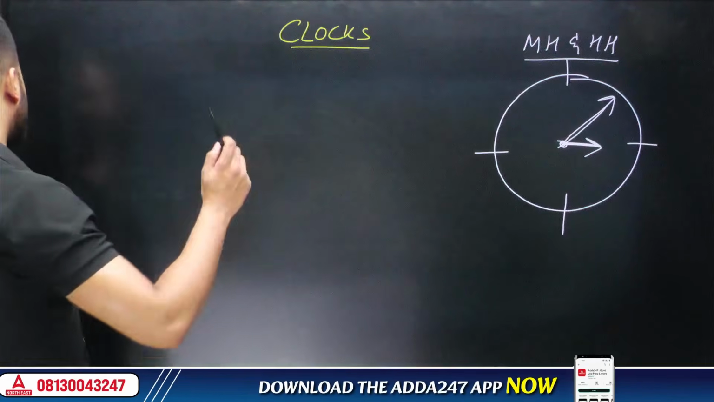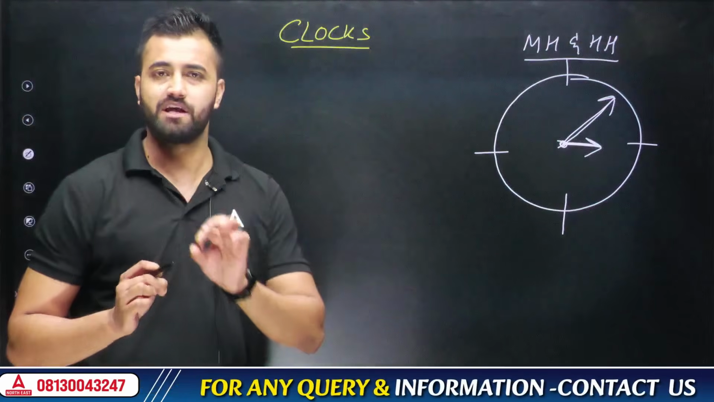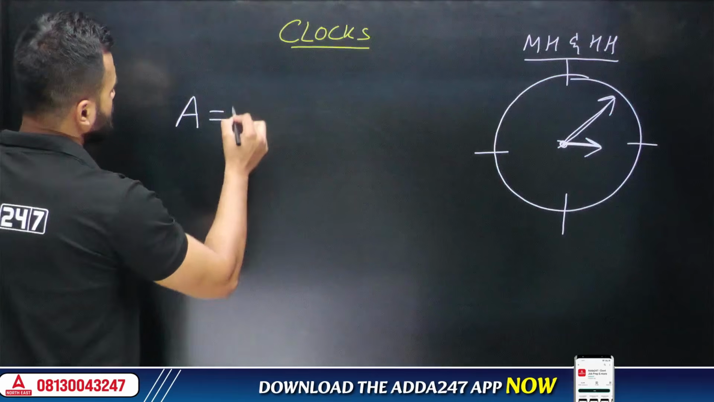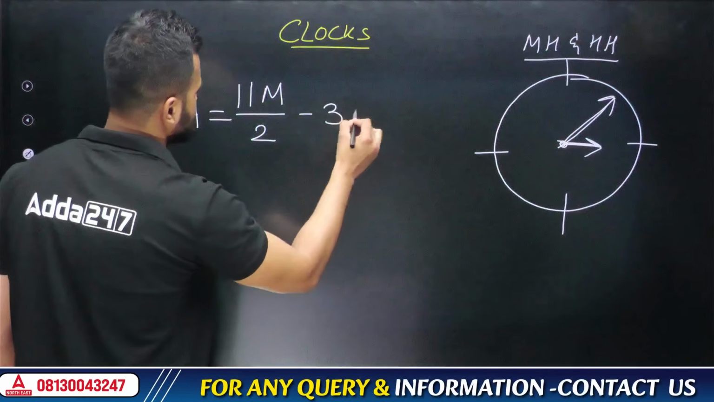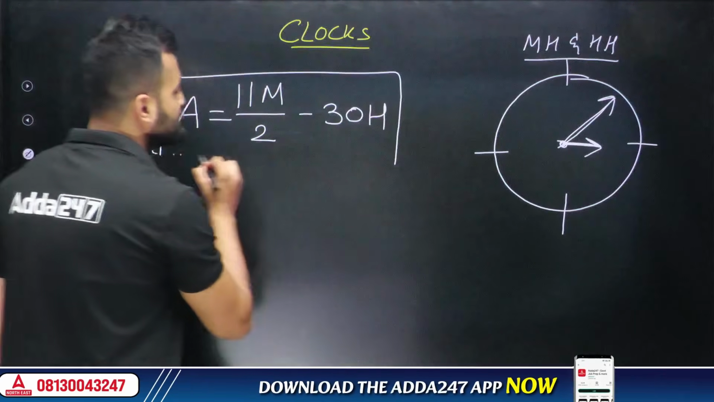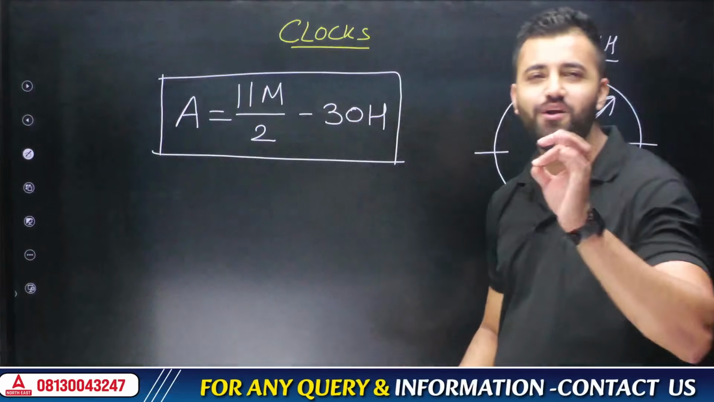So in order to solve such question, what do we need is, we just need one formula to remember. And what is that? I'm writing it here. You also remember with me. Just write down angle is equal to 11m divided by 2 minus 30h. Okay, this is a golden formula which you can utilize to solve entire concept questions of clocks.